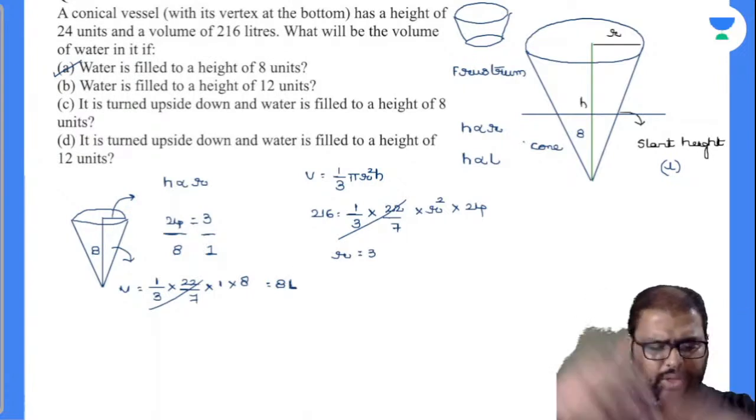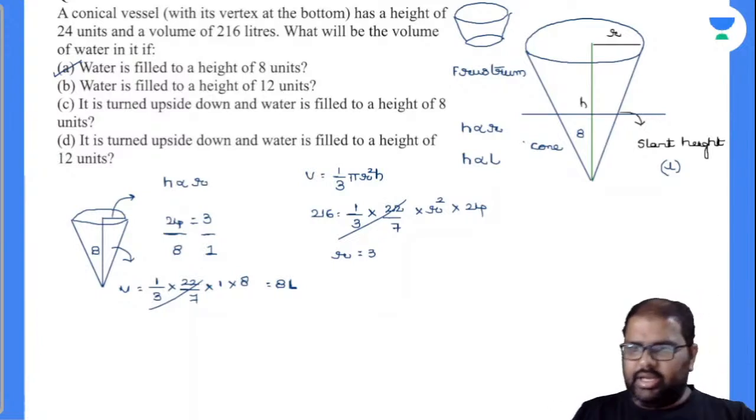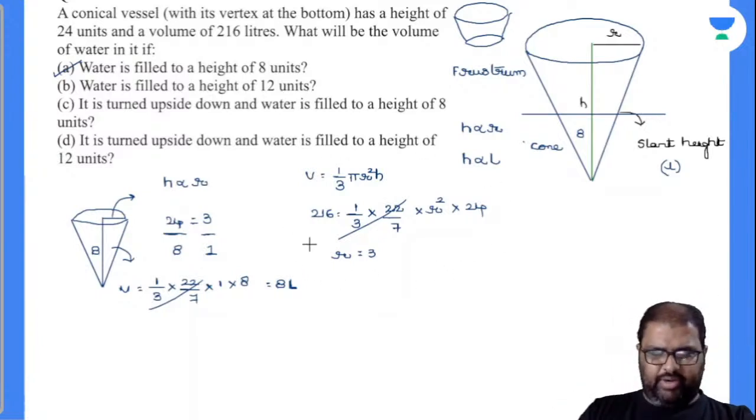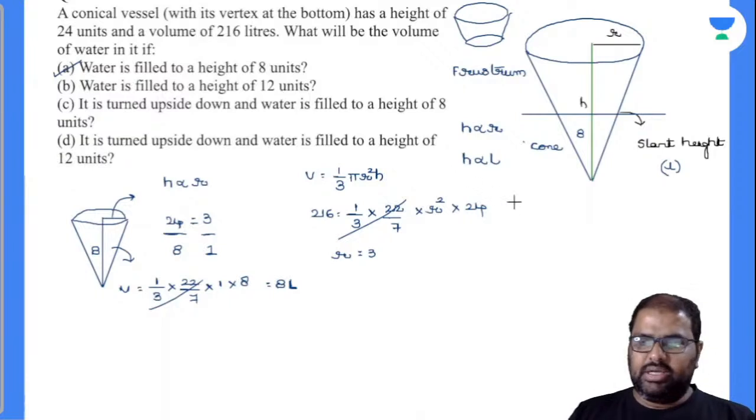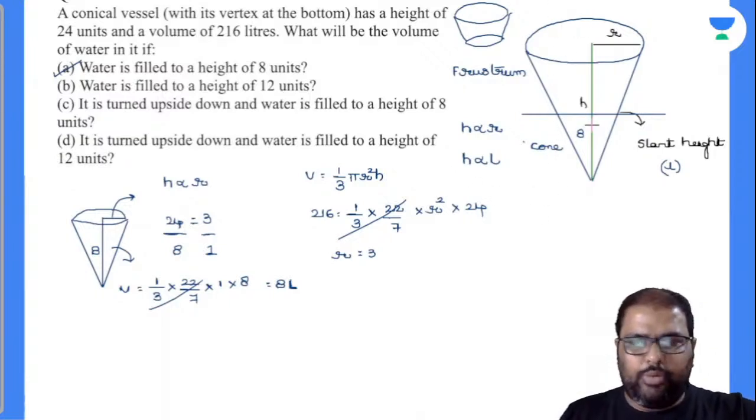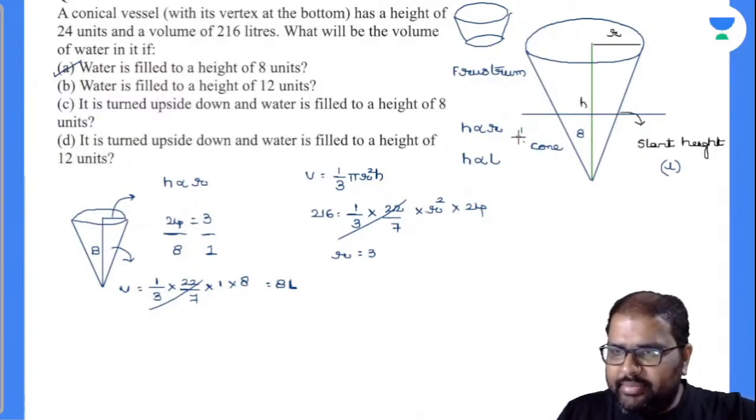Now you need not do all these things to find out the answer here. If you know this thing, automatically you can find out the answer there. Let us suppose you have chopped off this cone at a height of 8 units. Out of total height 24, how much is 8? Is it 1 by 3? Yes, it is 1 by 3. Remaining part is how much? 2 by 3. Am I right or wrong?